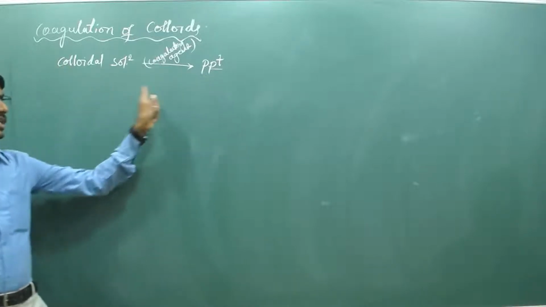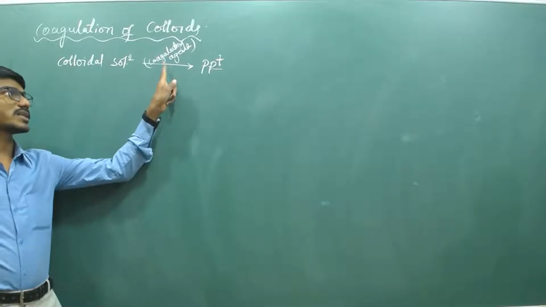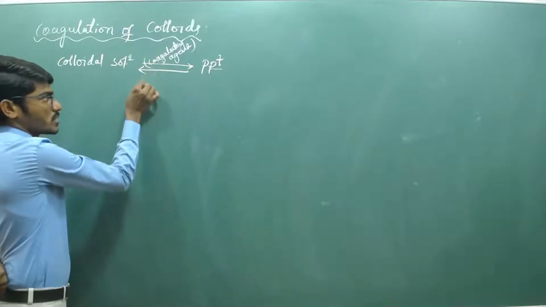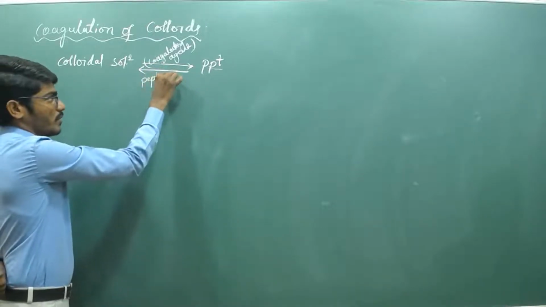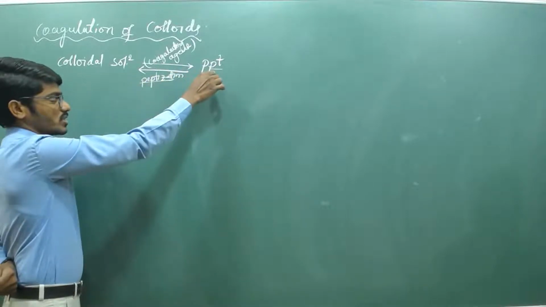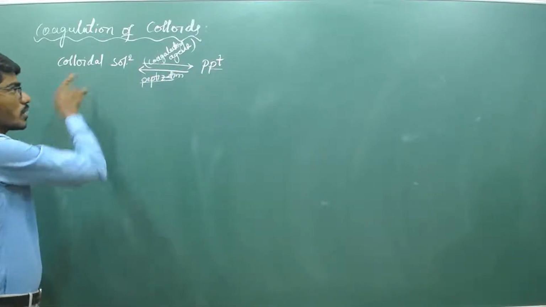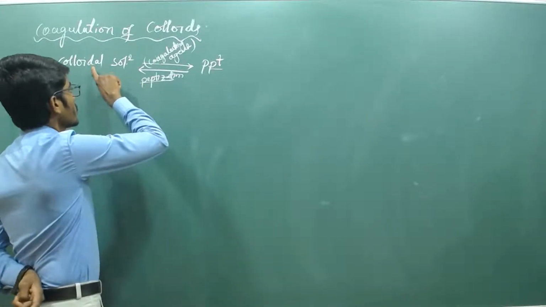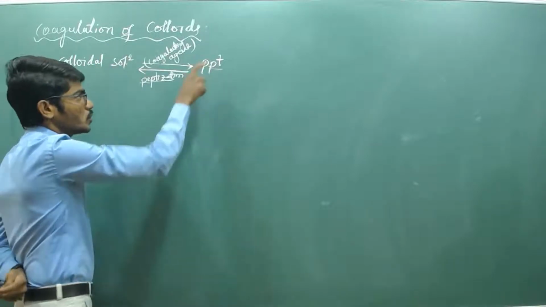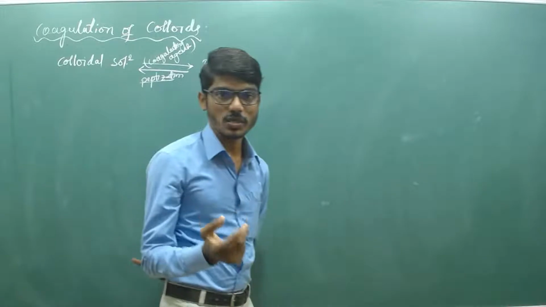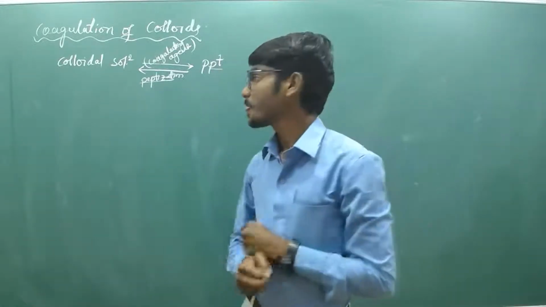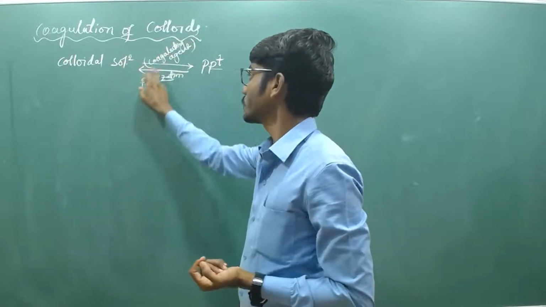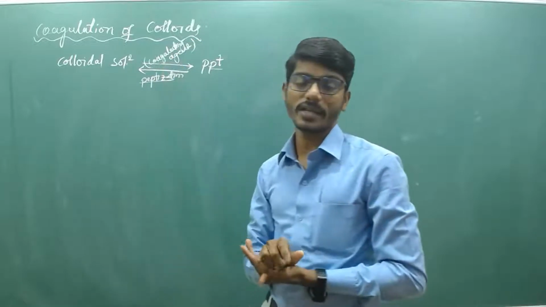Whereas the reverse process is called peptidization, and in that case it is called the peptidizing agent. The conversion of freshly prepared precipitate into colloidal solution is called peptidization. Whereas the conversion of colloidal solution into precipitate by the addition of some suitable electrolyte is called coagulation, and the electrolyte which is added is called the coagulating agent.